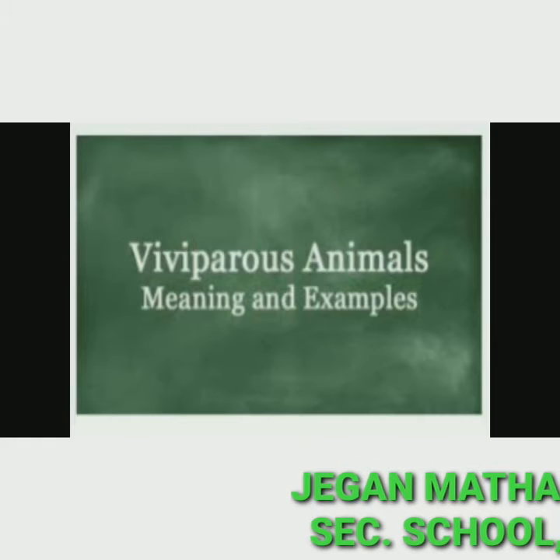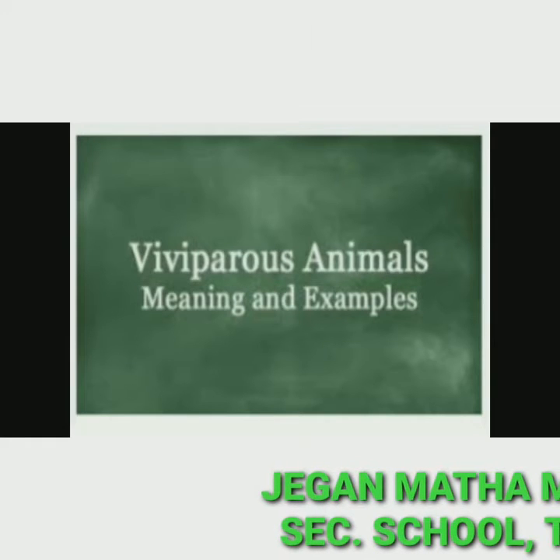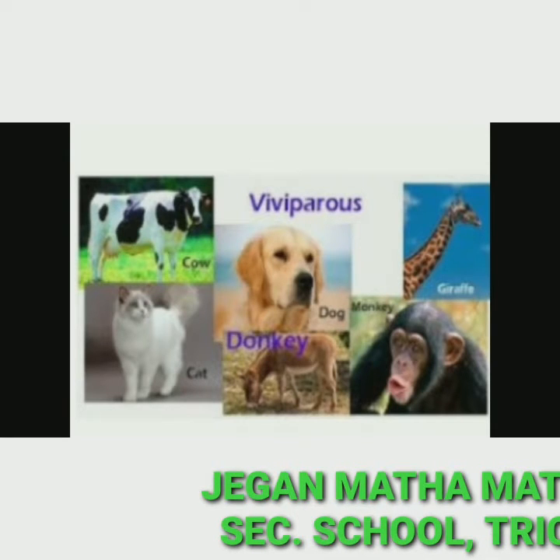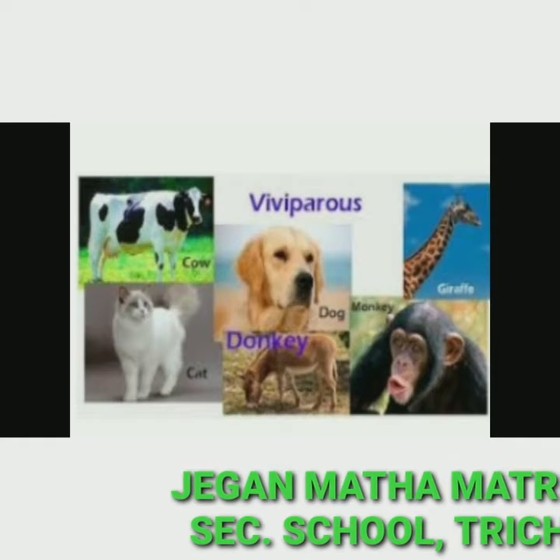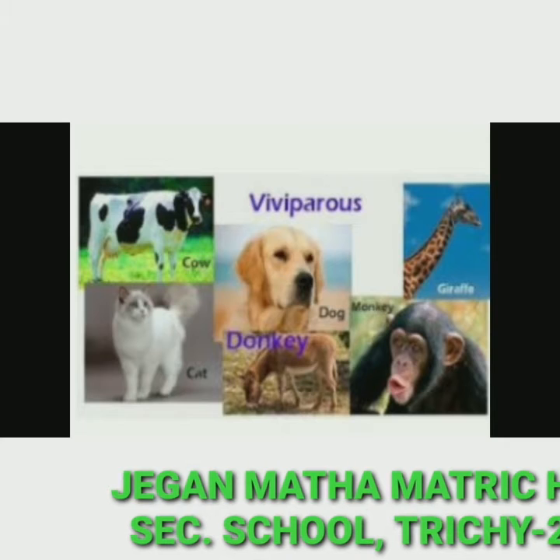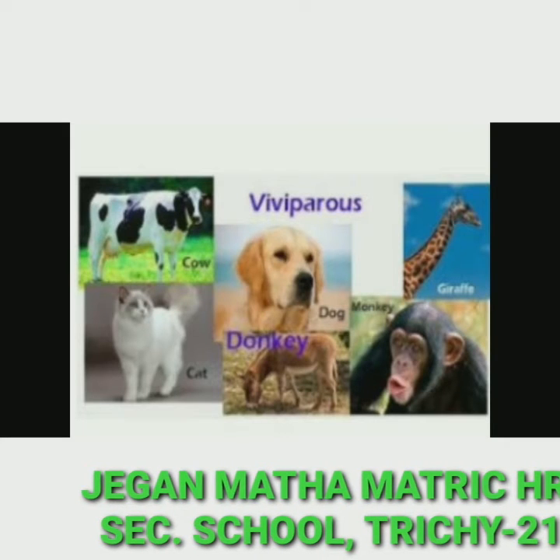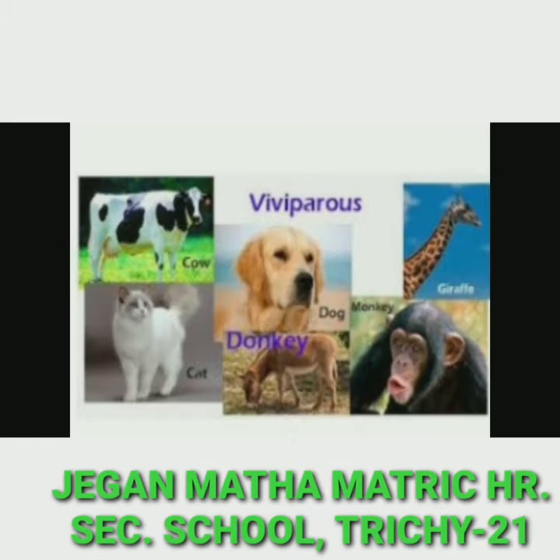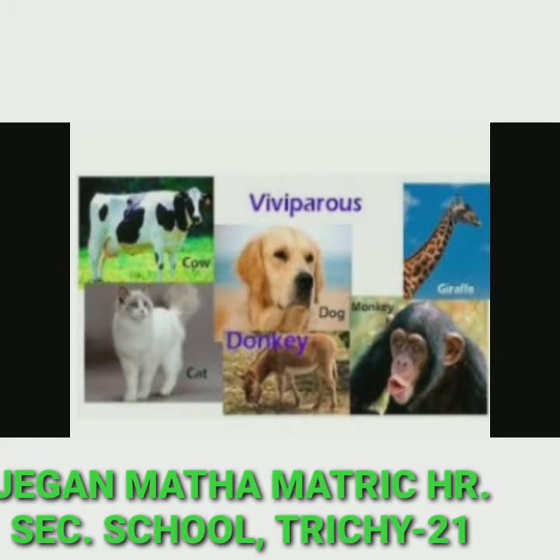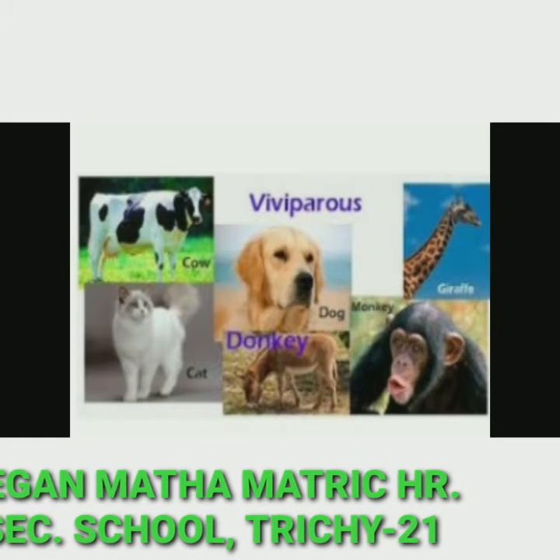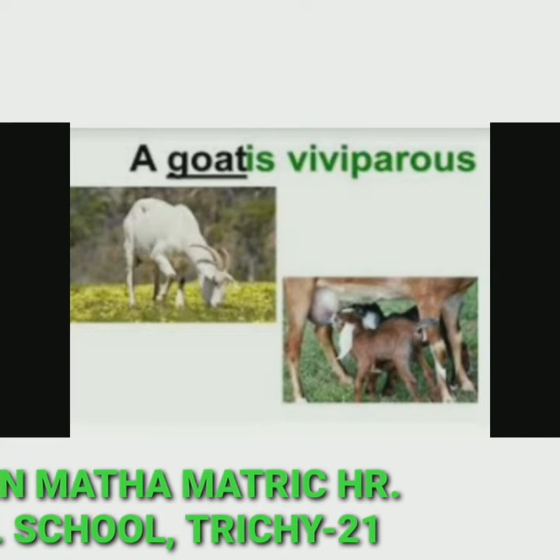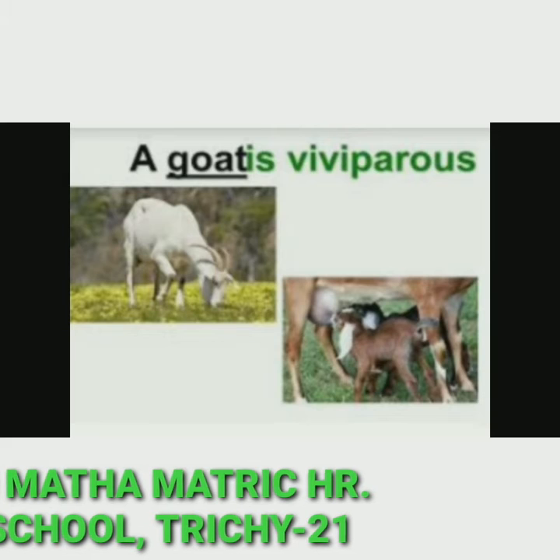Now let us see the topic viviparous animals. Animals in which the embryo develops inside the body are called viviparous animals. Cow, cat, donkey, dog, monkey, giraffe are examples of viviparous animals. A goat is a viviparous animal.